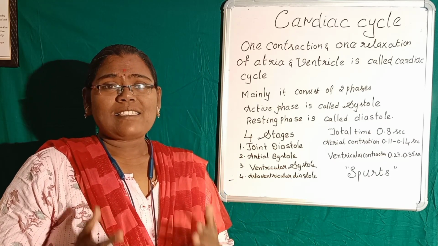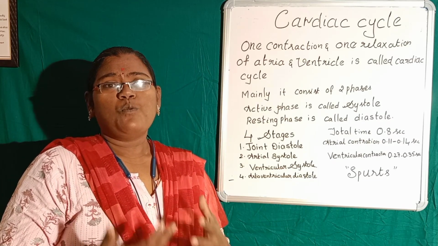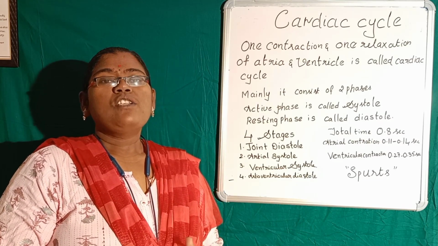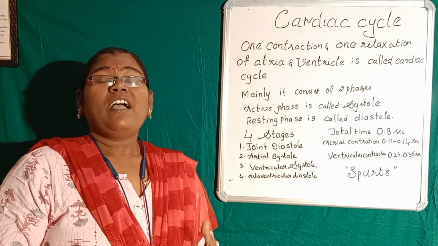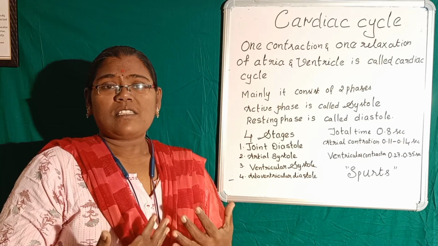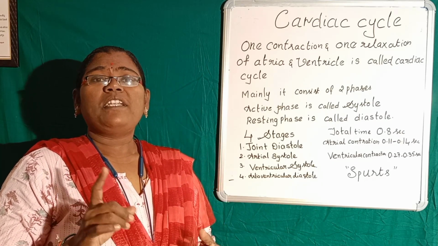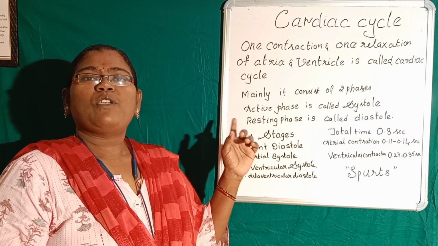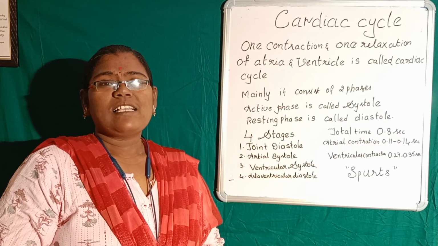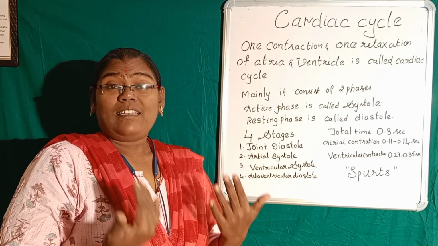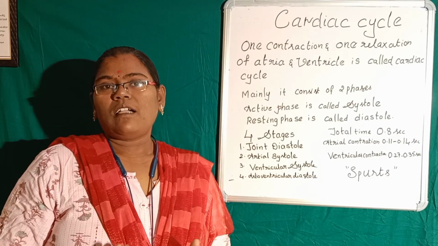This cardiac cycle is nothing but how the heart works. It starts in the embryonic stage itself, at the 21st day in the mother's womb, and it continuously occurs till the death of our life.